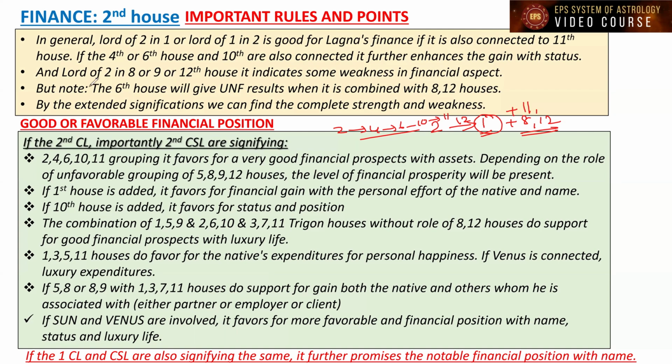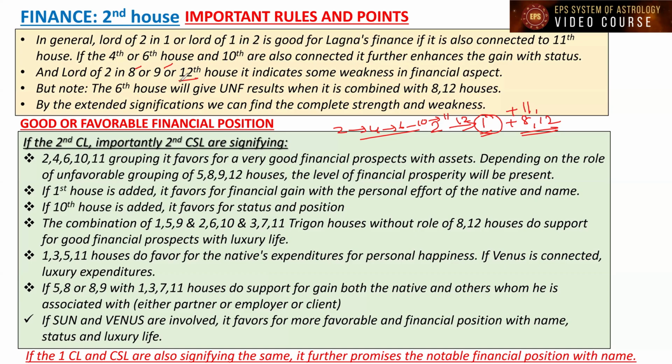And lord of 2 in the 8th house or 9th house or 12th house indicates some weakness in financial aspects, because the 8th house is the 7th from the 2nd house. The 8th house is a trouble giving house to the Lagna. And the 9th house is the 8th house to the second house. So these are obstacle causing houses to the second house matters. This is obstacle causing for the Lagna. This is obstacle causing for the second house.